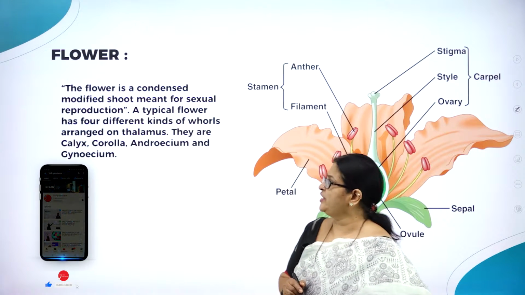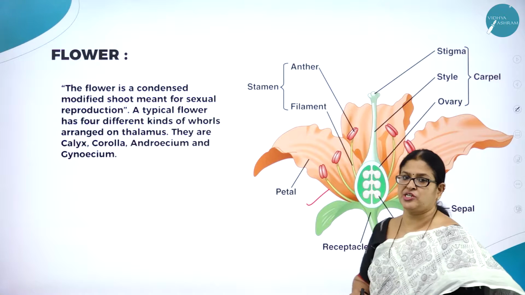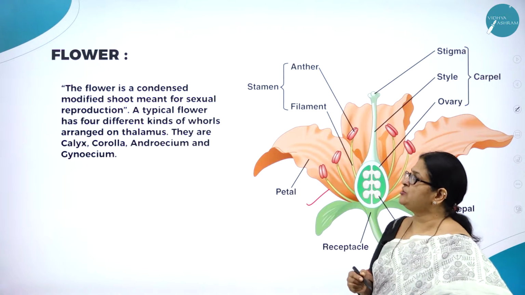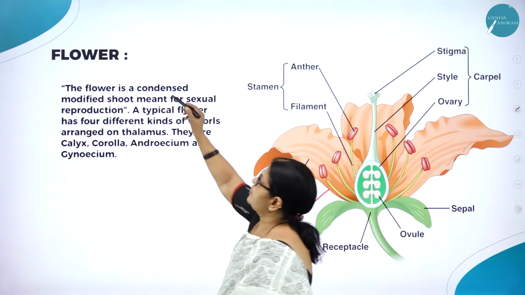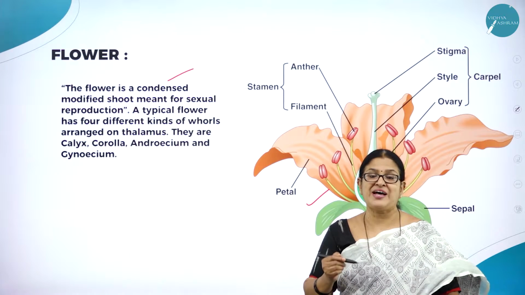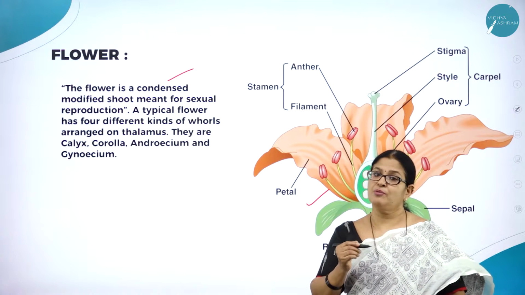What am I going to deal in today's session? By seeing this beautiful picture, you would have made a guess. Yes, of course, I am going to discuss about the flower. I think all of us know flower is the fascinating and amazing structures of a plant body.